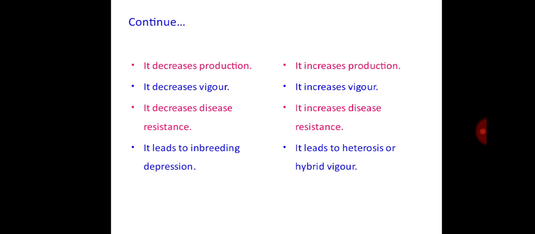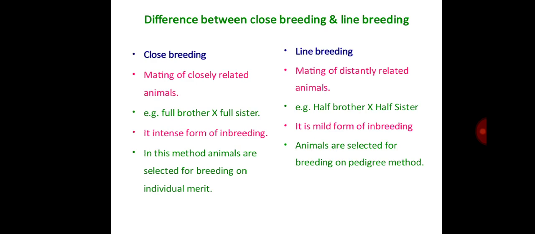Inbreeding decreases the production, whereas outbreeding increases the production. Inbreeding decreases vigor, whereas outbreeding increases vigor. Inbreeding decreases disease resistance, whereas outbreeding increases disease resistance. Inbreeding leads to inbreeding depression, whereas outbreeding leads to heterosis or hybrid vigor.